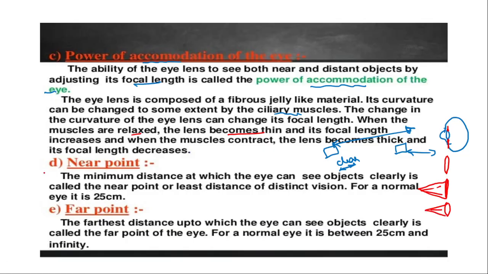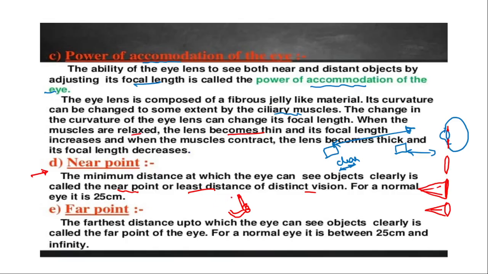Then what is the near point? The minimum distance at which the eye can see objects clearly is called the near point, or least distance of distinct vision. It is the point at which our eye can see the object very clearly. Imagine you are holding a pen in your hand.